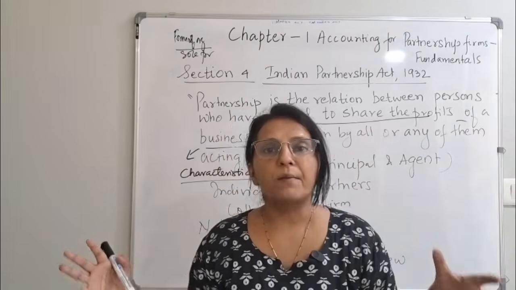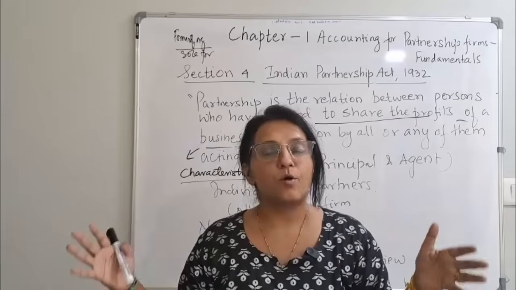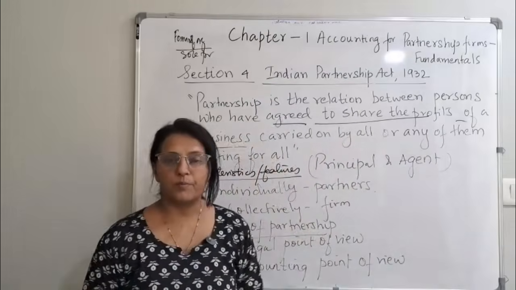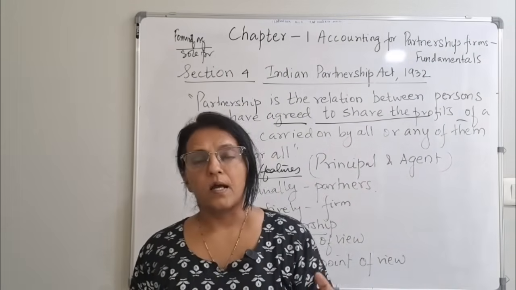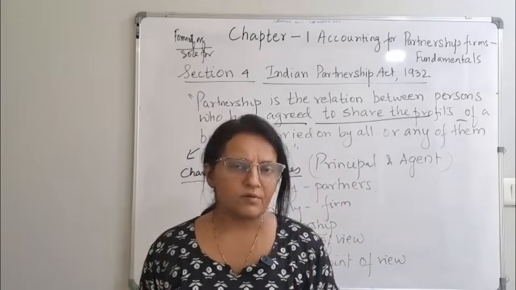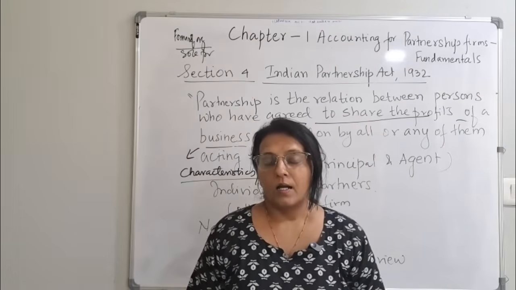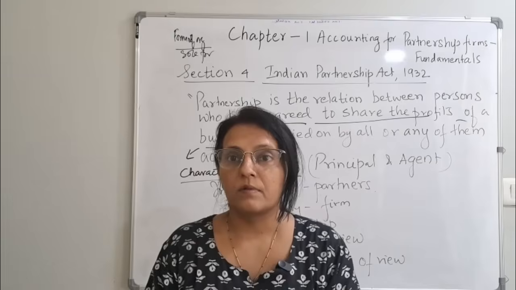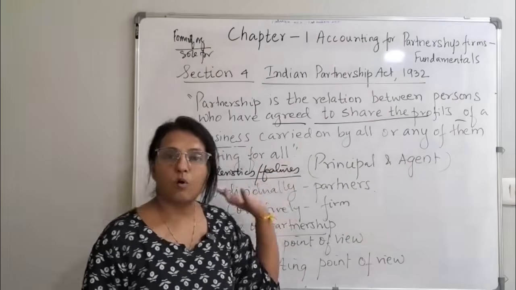If there are 5 partners, we all are taking care of the business. That is carried on by all, or any one of them acting for all. 5 are there, but only one is taking an active part in that. The other 4 have just invested and kept quiet: you do the work, we will sit and see. We have given you money, you do the work. Or maybe they have given their name instead of investment. So only one person is acting for all.